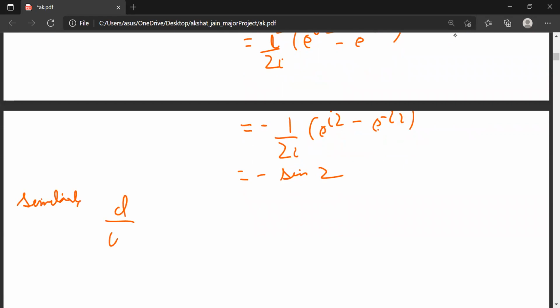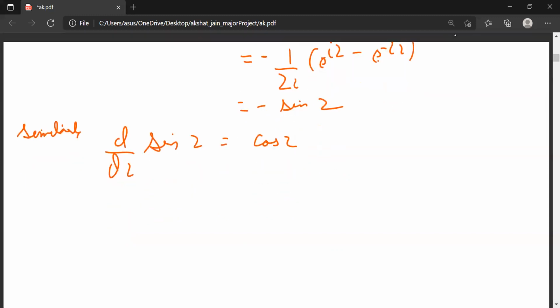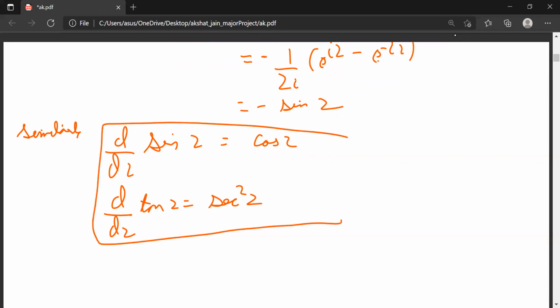Similarly, d by dz of sin z is equal to cos z, and d by dz of tan z is equal to sec square z. You can verify it by the same method.